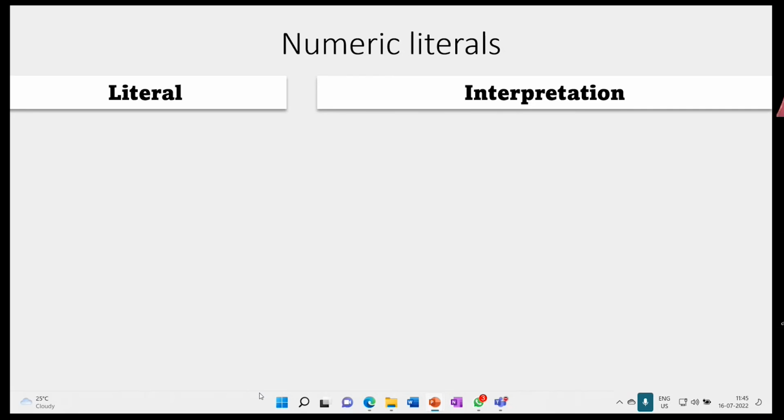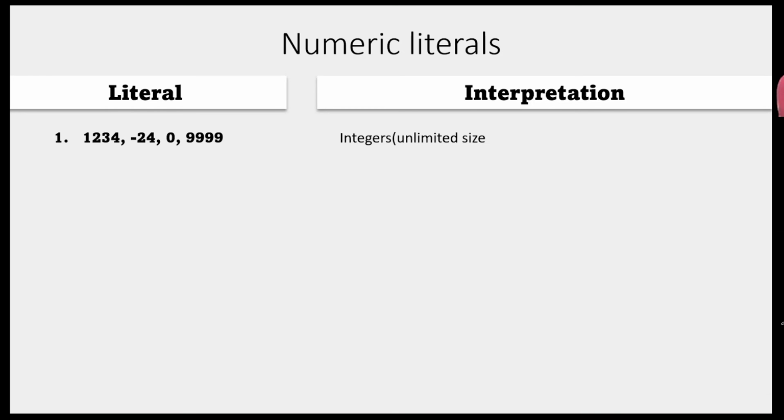First, we'll begin with integers of unlimited size. It can be negative, positive, or 0. It can be unlimited, any number of digits we can add. What is the expression for it? Nothing. Just put 1, 2, 3, 4, or 24, minus 24, 0, or 999. When you give it like this, the machine understands this as an int. The second one is the floating point number.